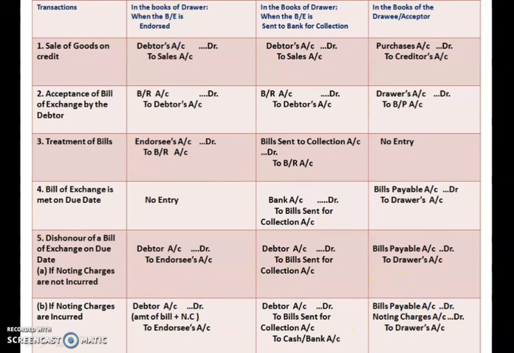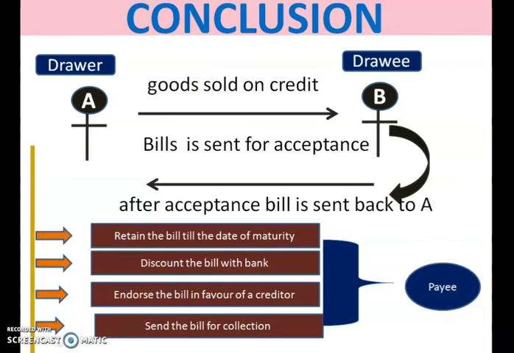Okay, so these are the list of journal entries in the books of drawer and drawee when the bills are endorsed or sent to bank for collection. So children, we have come to the conclusion of today's class. We are about to wind up this chapter.